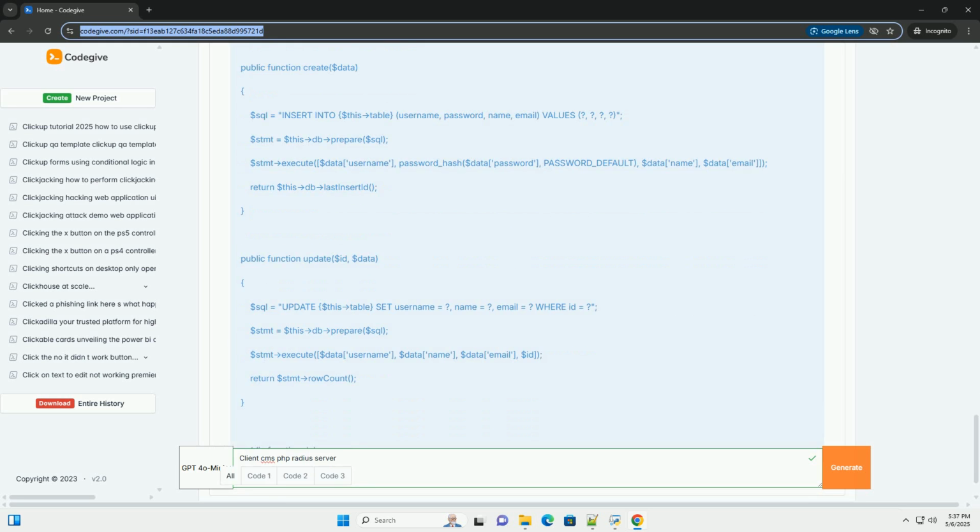Important Radius considerations. Shared secret: the shared secret, radius_secret, is critical. It must be identical on the PHP client and the Radius server. This secret is used to encrypt the communication between the client and the server. Radius server configuration: your FreeRADIUS server must be configured to authenticate against the database, or another authentication source, and to use the shared secret you've configured.